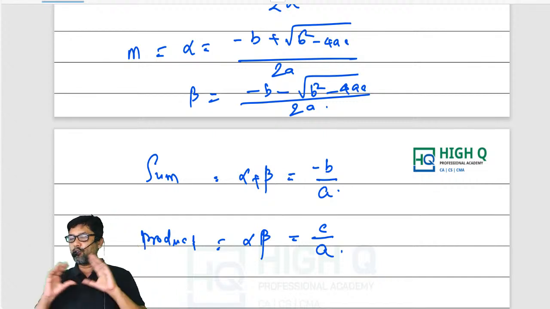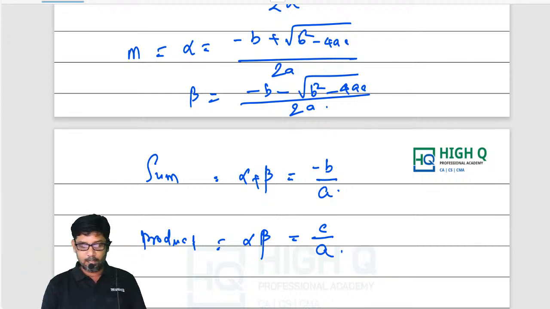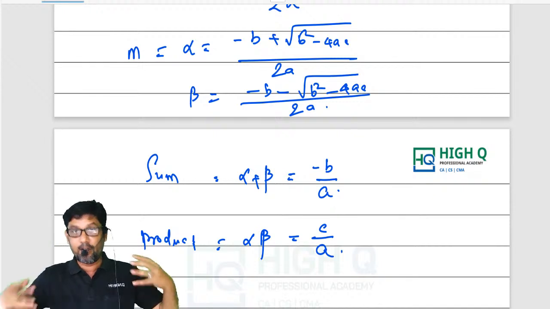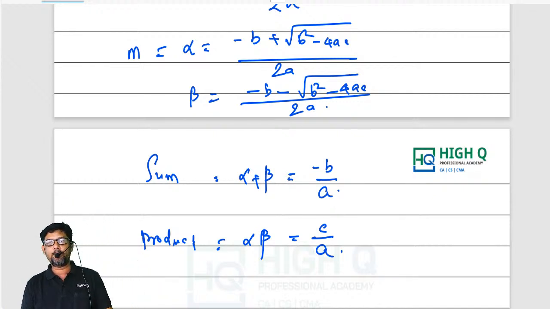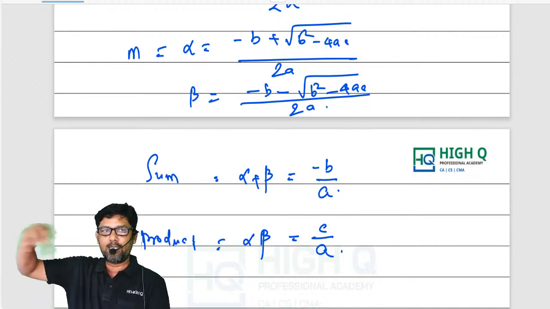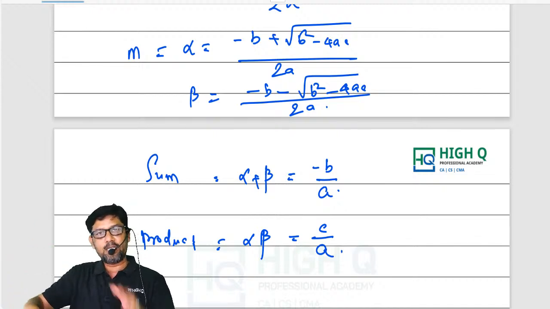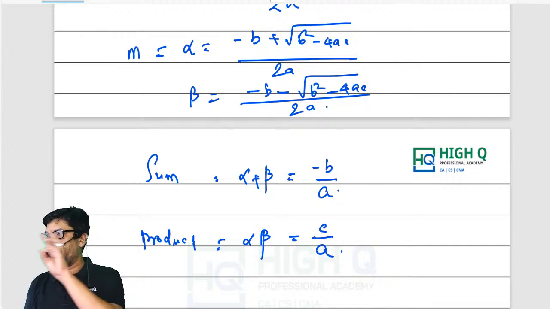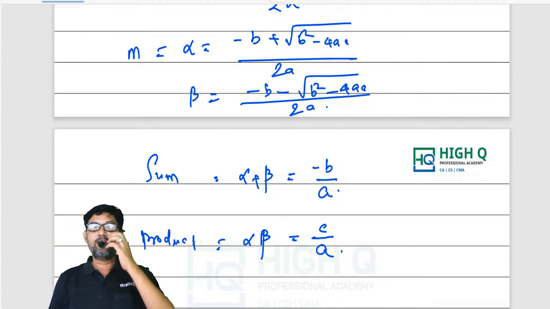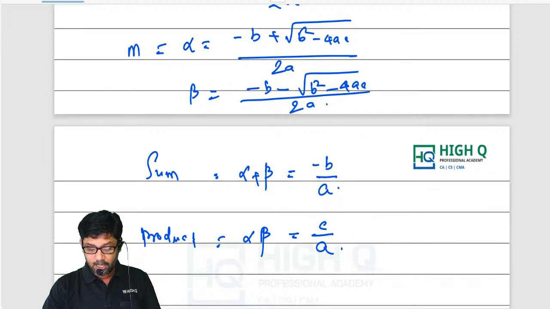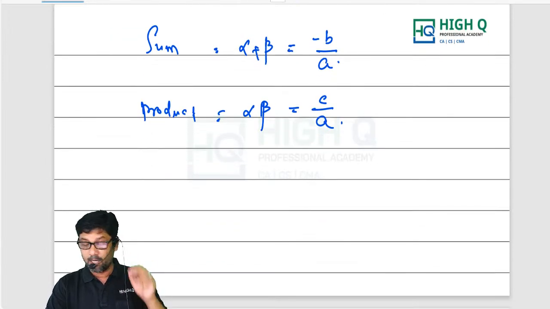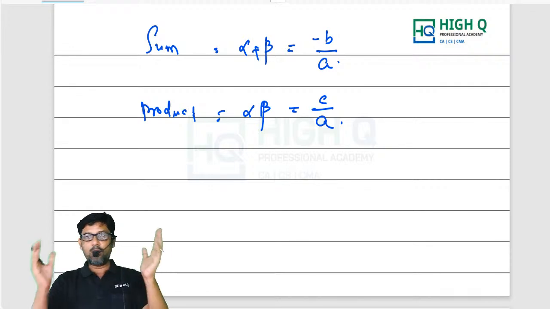Of course, I want you all to remember this part. This is the most crucial part, because our entire quadratic equation syllabus, our quantitative aptitude CA Foundation syllabus, is built on this only. So those who can remember this, even that is more than enough. Whatever I say today, only that much you remember, my dear. It will give you 3 to 4 marks. I'm giving you the assurance. Now listen here. Sum is alpha plus beta, which is minus b by a, and product is c by a. Now this is solving the quadratic equation.